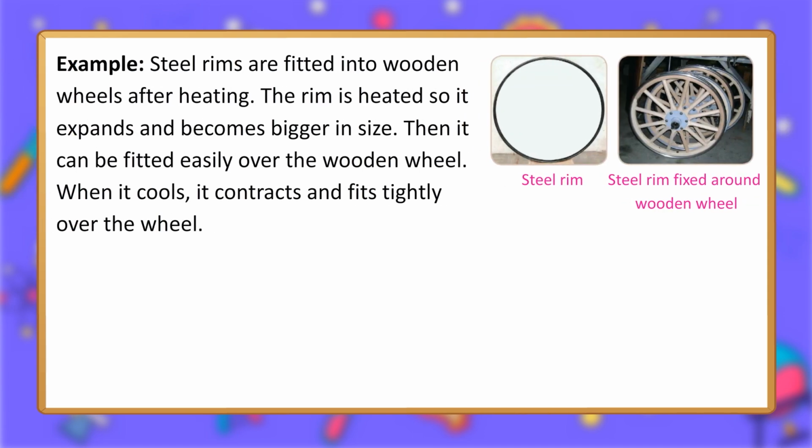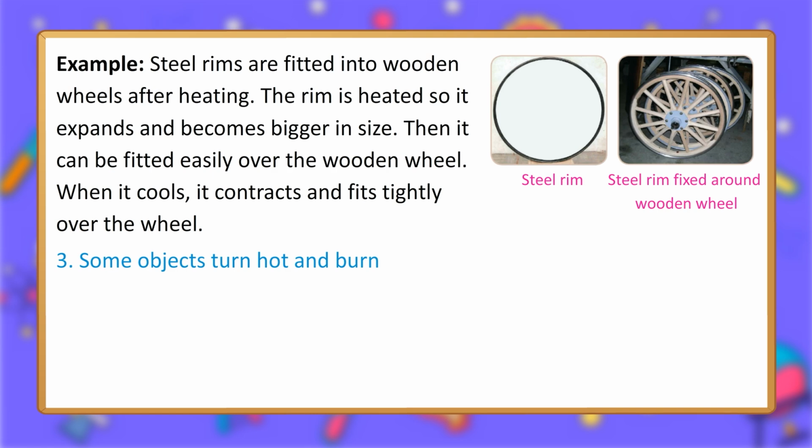Example: steel rims are fitted into wooden wheels after heating. The rim is heated so it expands and becomes bigger in size. Then it can be fitted easily over the wooden wheel. When it cools, it contracts and fits tightly over the wheel. Steel rim fixed around wooden wheel.